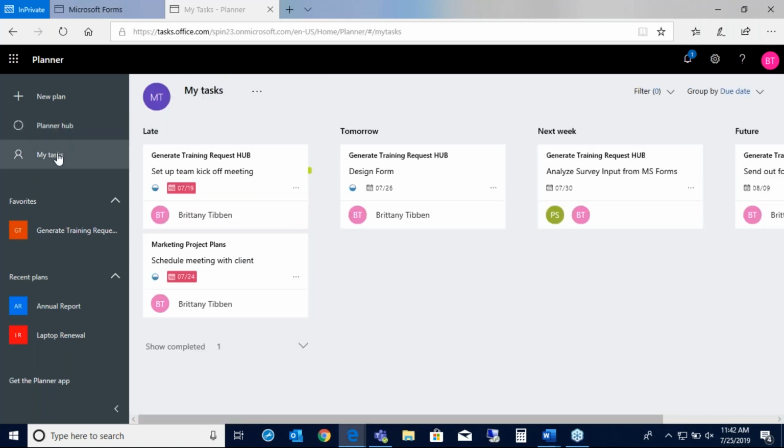The next one down are my tasks. So this is a roll up of any task assigned to you for all of your projects. Down below you can actually see the projects, but this is a roll up for all my tasks that have been assigned especially just to me. So right away it gives you a nice view of what's late, what's coming up tomorrow, next week, and in the future.